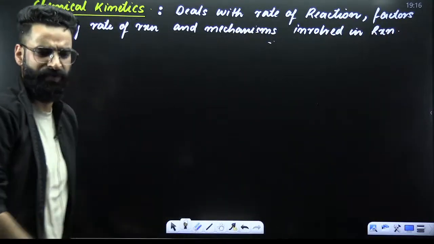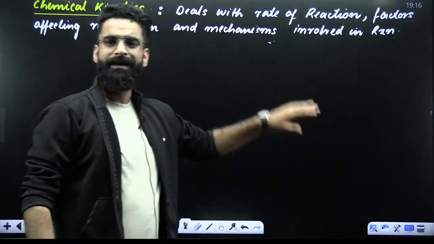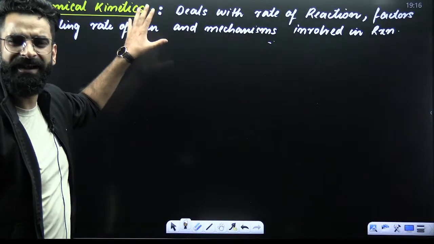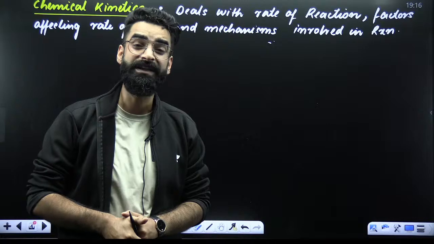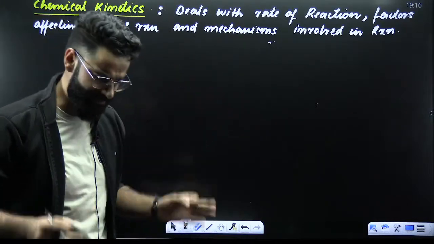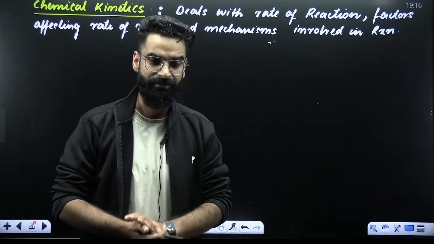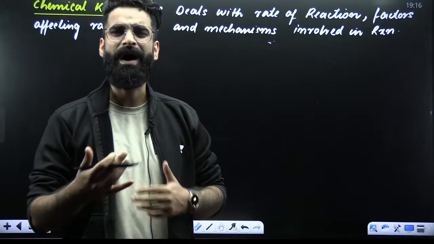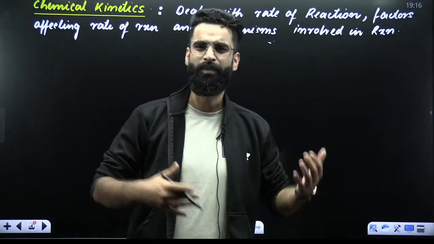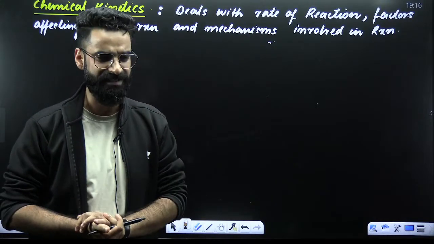So, my dear students, three things we have to discuss in detail in this particular chapter. Chemical kinetics is the branch of science that deals with the rates of the reaction. So in this chapter, in detail, we are going to discuss the rates of the reaction. You'll get to know why some reactions occur slowly, why some reactions occur fast, what is the logic, what is the reason, etc. Every single thing shall be discussed in this particular chapter.